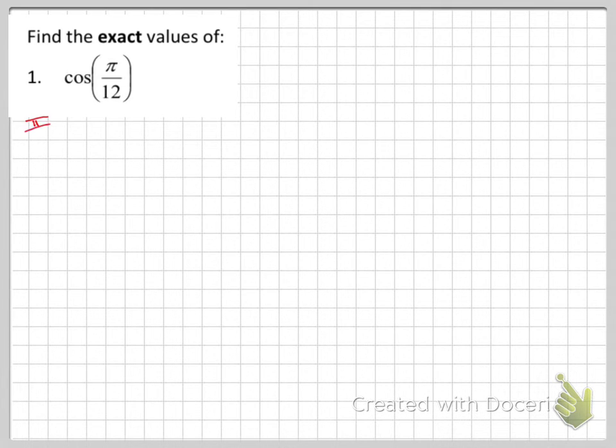So we've got pi over 12. We want to break it into pi's that we like. We like pi's over 3, pi's over 4, pi's over 6, and some pi's over 2s. So if I want to get pi over 12 either with addition or subtraction, one way would be 4 pi over 12 minus 3 pi over 12.